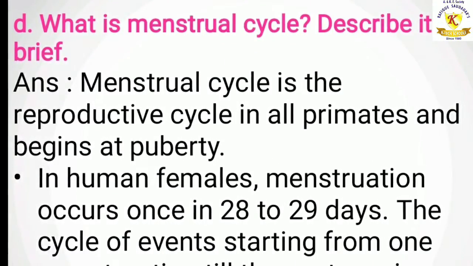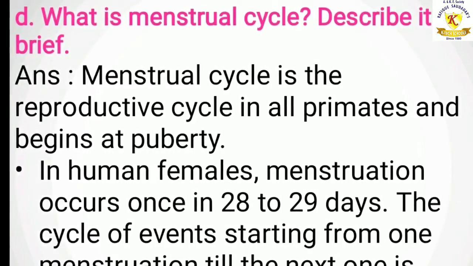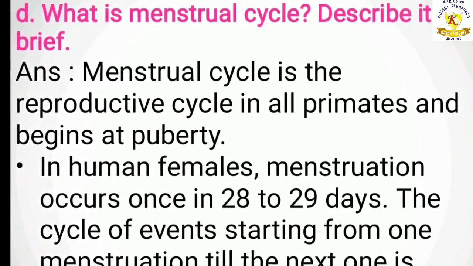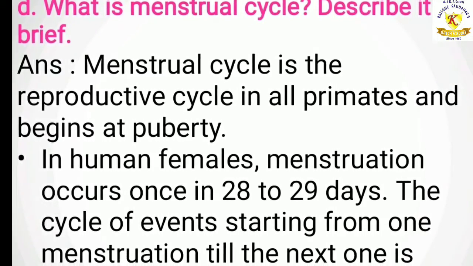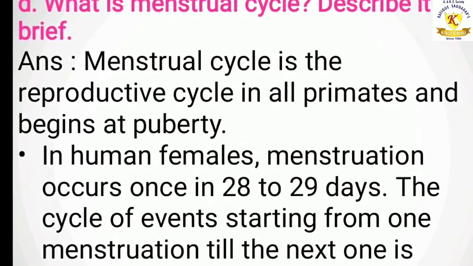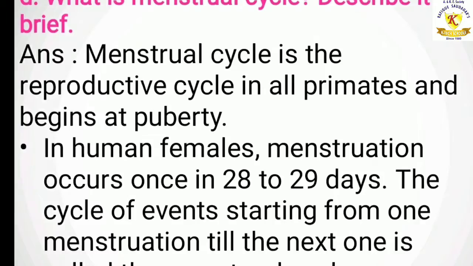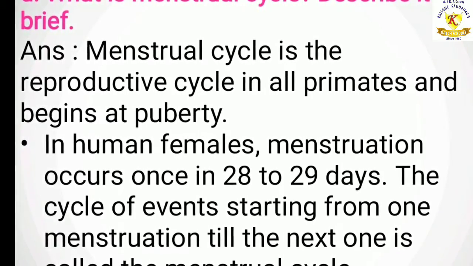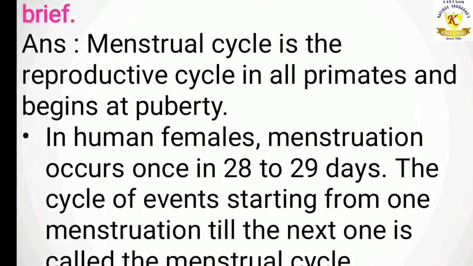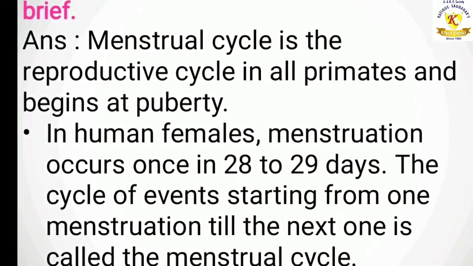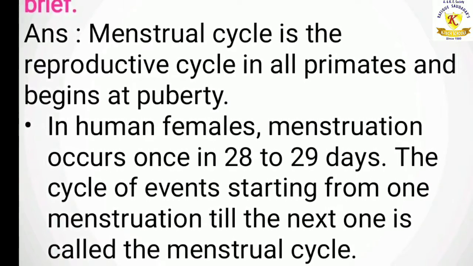D. What is menstrual cycle? Describe it in brief. Answer. Menstrual cycle is the reproductive cycle in all primates and begins at puberty. In human females, menstruation occurs once in 28 to 29 days. The cycle of events starting from one menstruation till the next one is called the menstrual cycle.